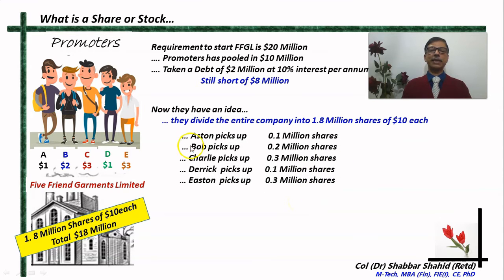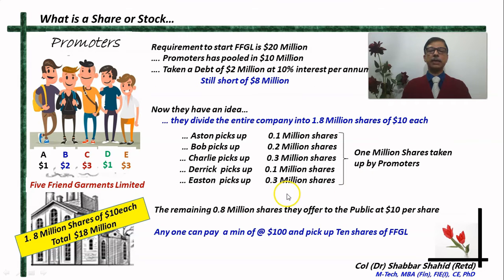Before they ask the public, they themselves pick up the shares depending upon how much each of them has contributed. The person who has contributed $1 million will pick up 0.1 million shares. The person who has contributed $3 million will pick up 0.3 million shares, and so on. So a total of 1 million shares are picked up by the promoters themselves. Why 1 million shares? Because together they have contributed 10 million. And now they invite the public.